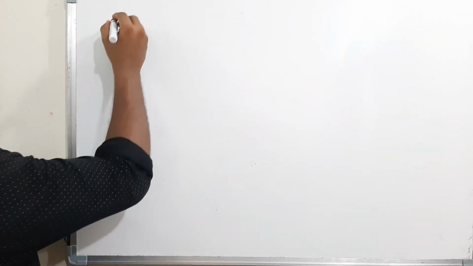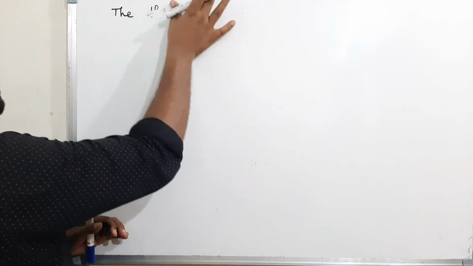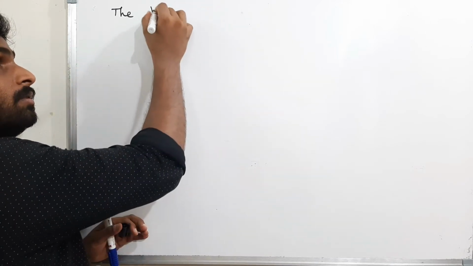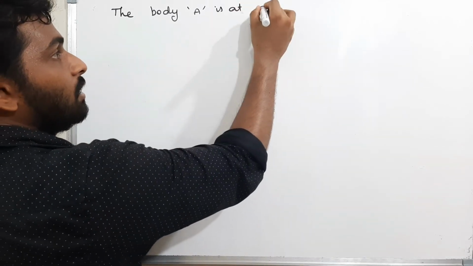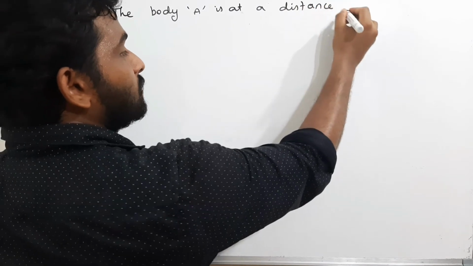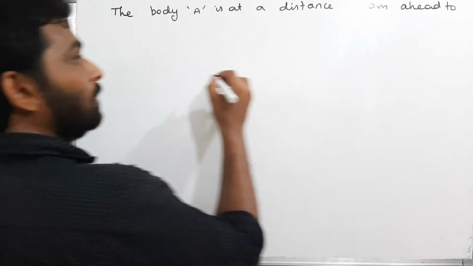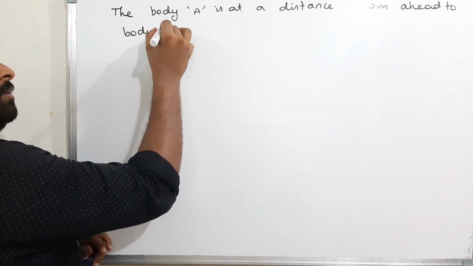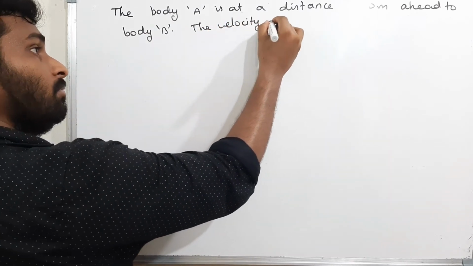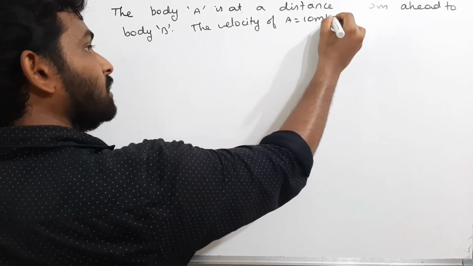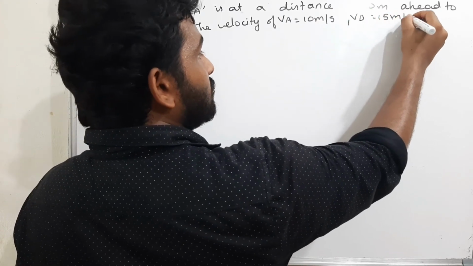Okay, see here. The body A is at a distance 100 meters head to body B. The velocity of A is 10 meters per second and the velocity of B is 15 meters per second.